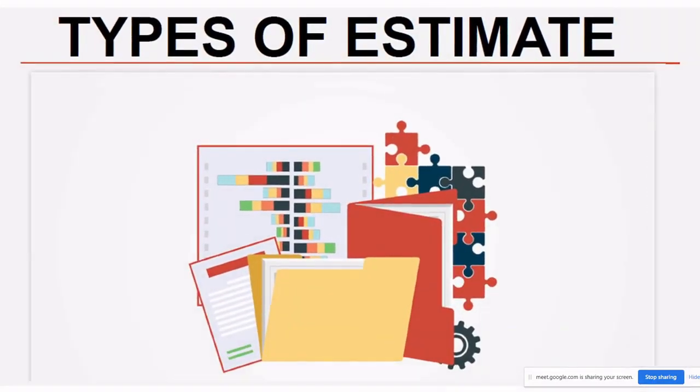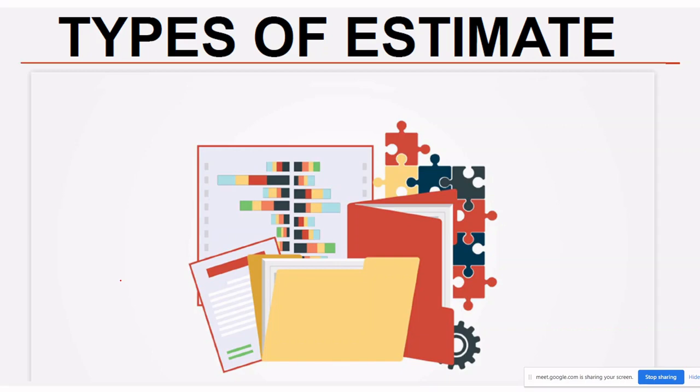So, types of estimates. Fine. In the last class we have seen the estimate. What is an estimate? What are the technical terms which are coming in your chapter? Now in this session we are going to see the types of estimate which are coming in your chapter. For your BTO syllabus, there are only four types of estimates mentioned in your syllabus.